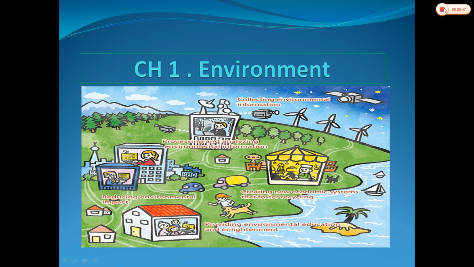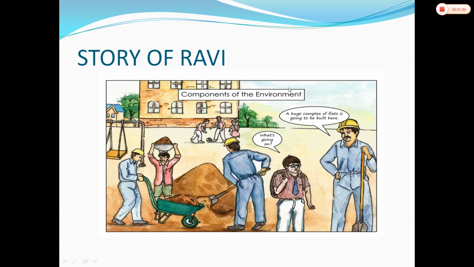So, after the long vacation, when Ravi started going to school again, he noticed that the only playground next to his school was dug up. People said that a huge building with many flats will be constructed there.